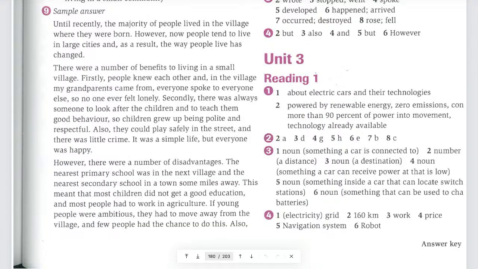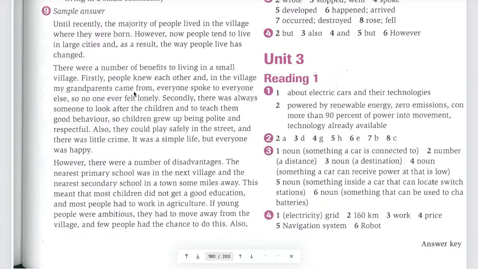Now, okay, what is the second point? What is the second benefit here? Everyone spoke to everyone else. No, that's not the second benefit. That is still in the first benefit, right? You see, firstly, people knew each other, and in the village my grandparents came from, everyone spoke to everyone else, so no one ever felt lonely. So all of that is used for the first benefit, right? Now, what is the second benefit?